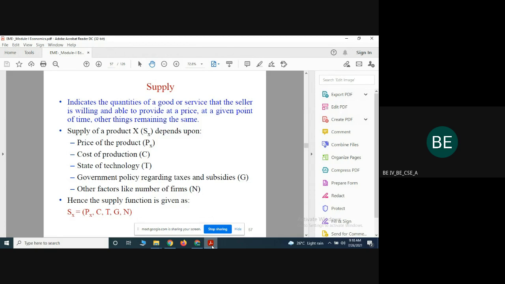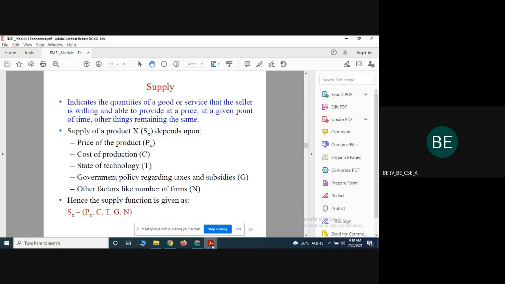If the raw material of the product increases, obviously production is reduced. With all the remaining factors the same, if the price of the product rises, the supplier would find it profitable to sell more.